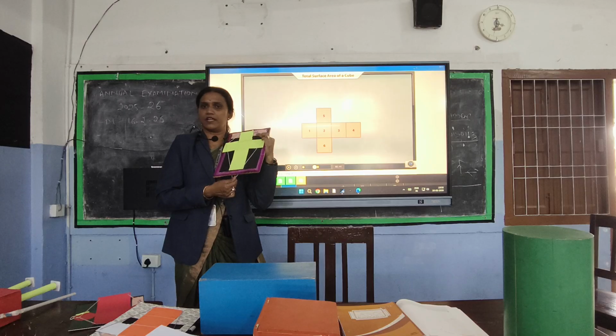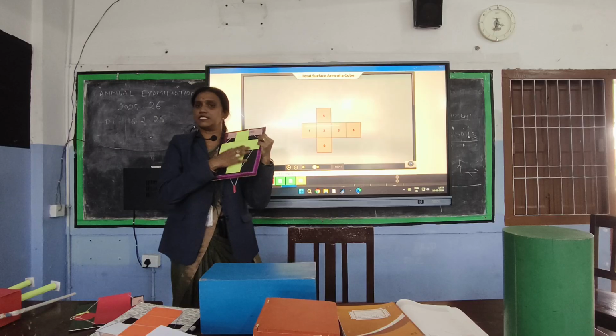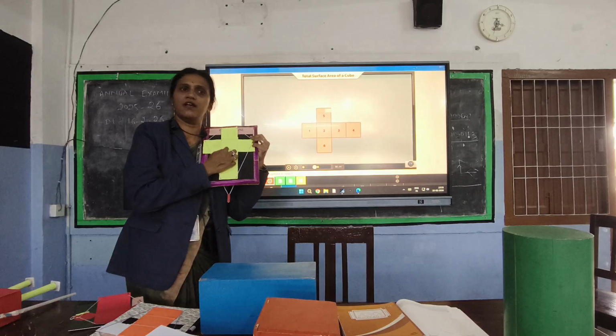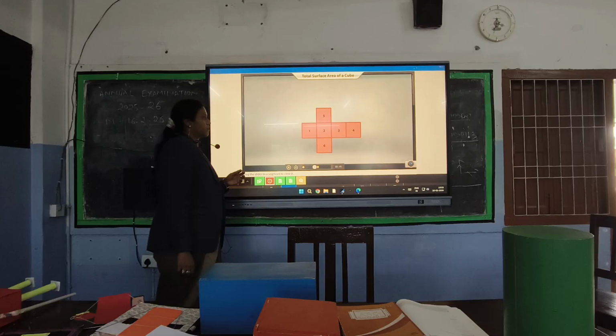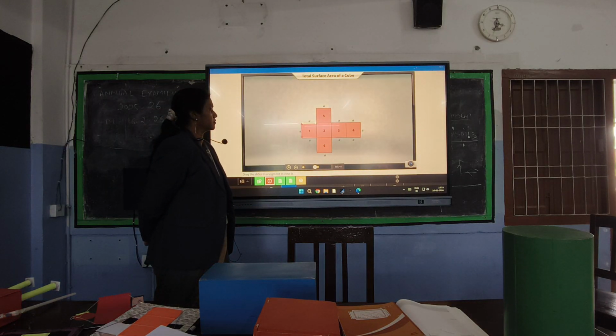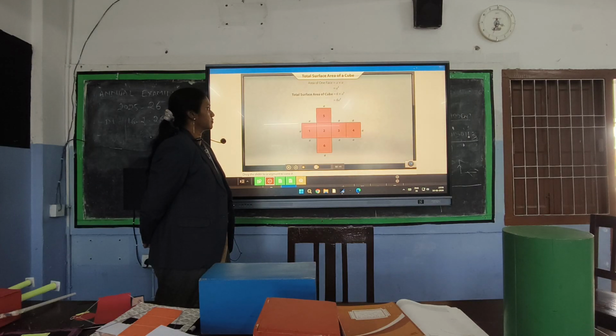So, the surface area of a cube is nothing but the sum of the areas of all these faces. Clear? Since it has 6 faces, and each shape is a square, the area is a square. So, 6a square. Right? 6 faces. Each face is a square as its length and breadth are the same. So the area of one face is a square. To find the total surface area of the cube, we must simply multiply the area of one face by 6, as all the 6 faces are identical.